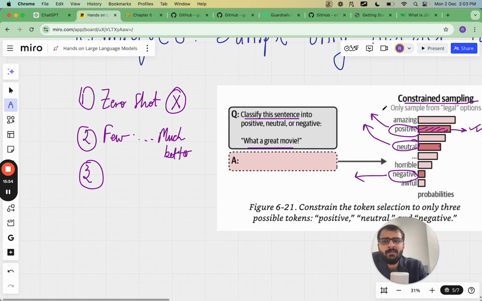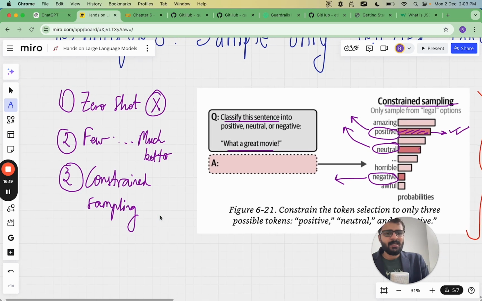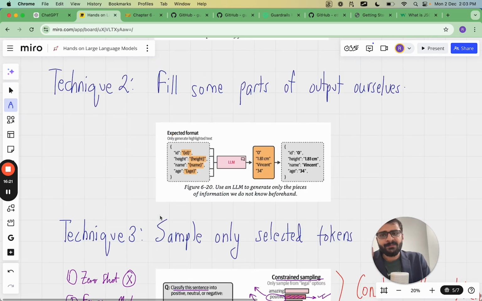So this is the ultimate check. Constraint sampling is we can completely control what we want the output to be. So we'll 100% be sure that it will either generate from positive, negative or neutral, because we would provide this in the code itself that as the next token, don't generate any other new token. Just look at three tokens, positive, neutral or negative, and then choose the next token with the highest probability. That is actually called constraint sampling.